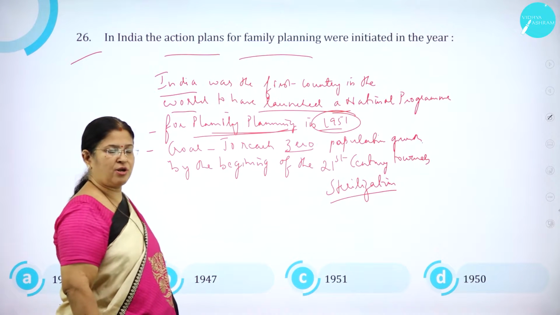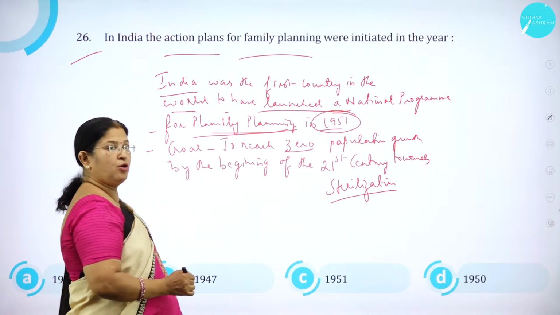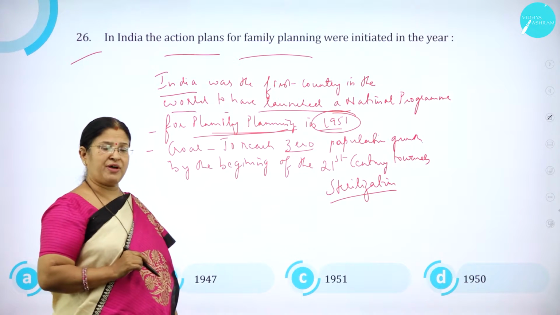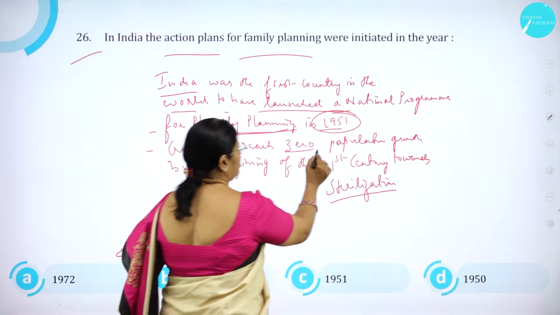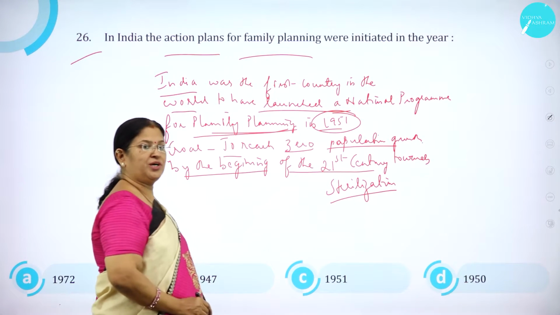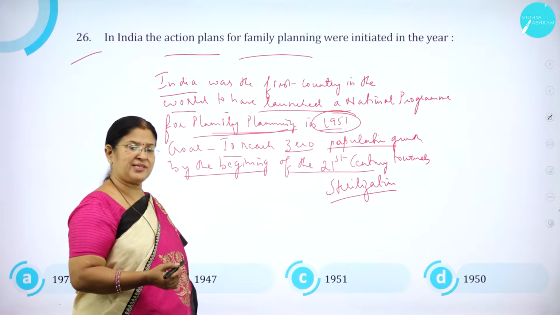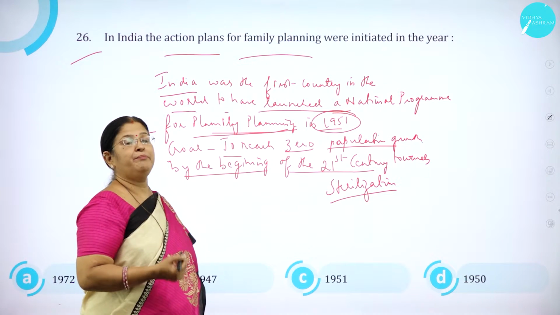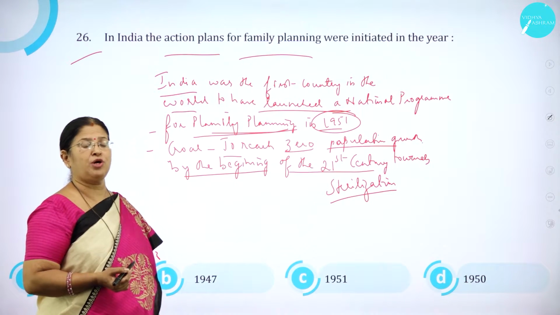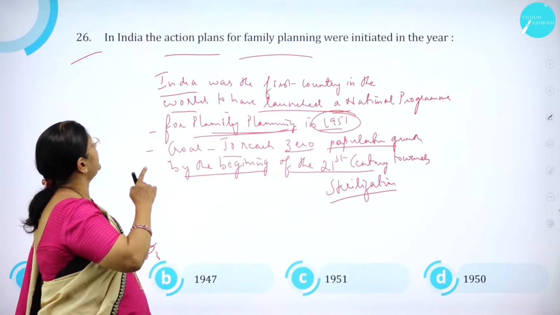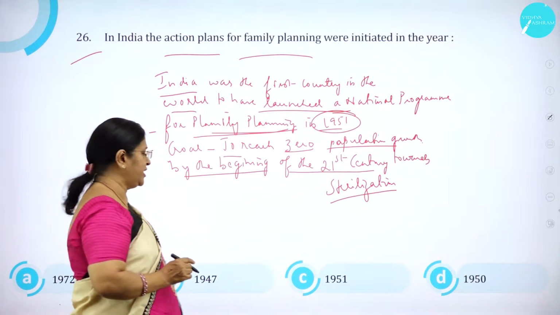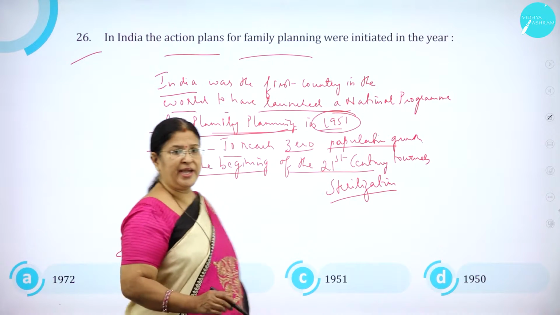What was the aim of this family planning? To reach zero population growth by the beginning of the 21st century, towards sterilization. Family planning is otherwise called what? Sterilization. Male sterilization is called what? Vasectomy. Female sterilization is called what? Tubectomy.